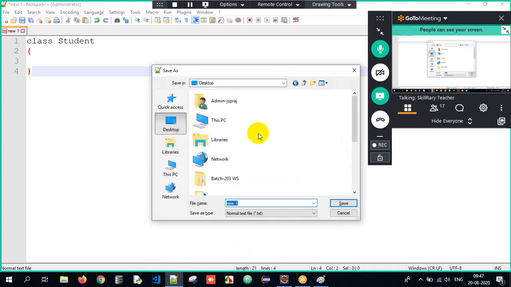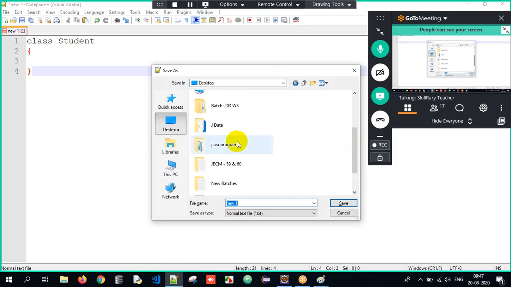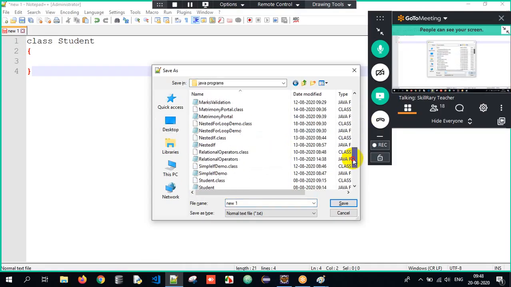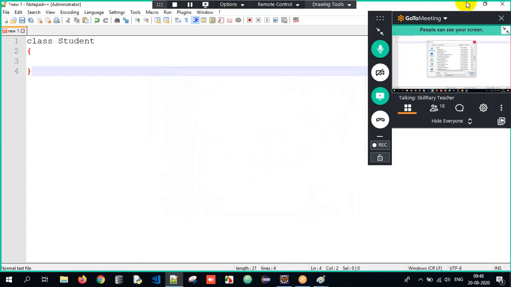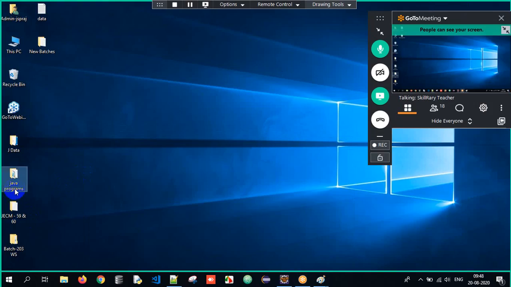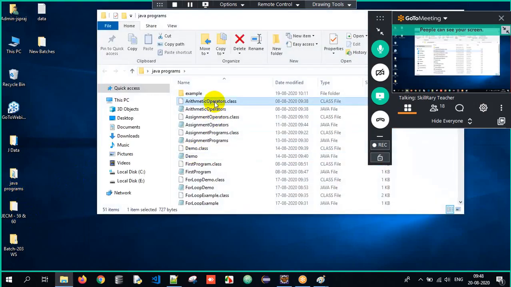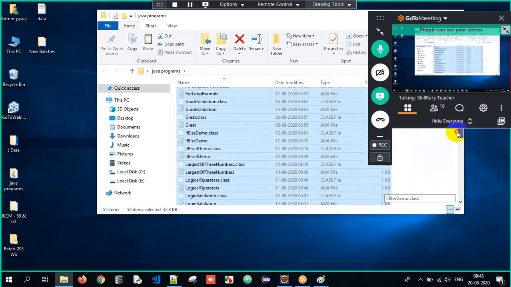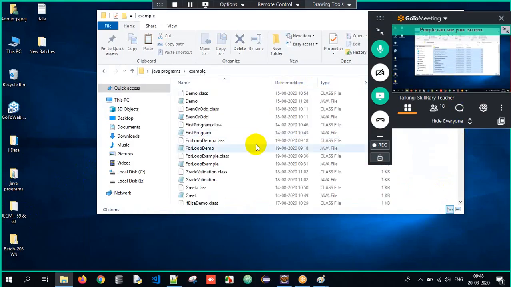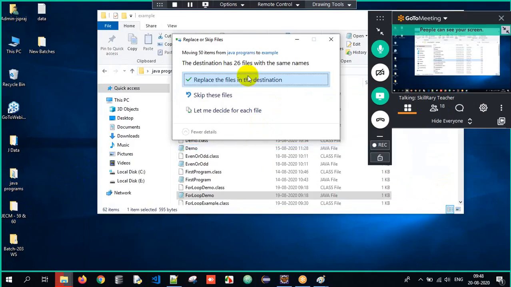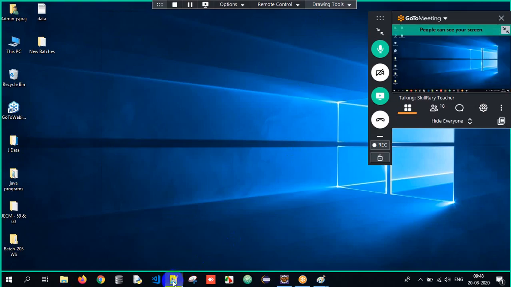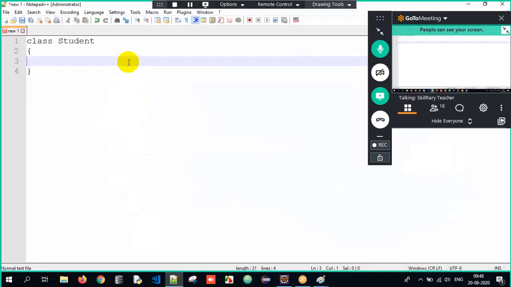I will create one folder. We have already a folder, I believe. We have so many folders here. Our Java program folder is already there. I open that folder. Wait just a moment guys, because I have duplication of files here, so let me remove it. I'll select everything, Control X, and paste it over this particular folder. Replace. Done. Don't worry, I didn't do anything, just ignore it. Now I have a class called student, right?